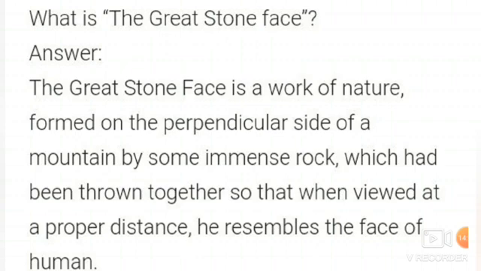It is formed on the perpendicular side of a mountain by some immense rocks. Immense means very large rocks which had been thrown together so that when viewed at a proper distance it resembles the face of a human.